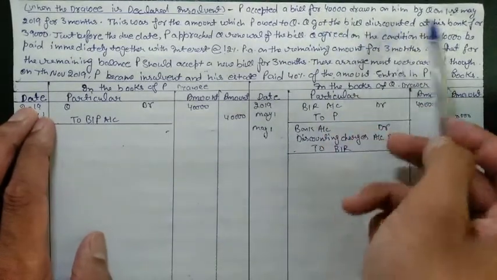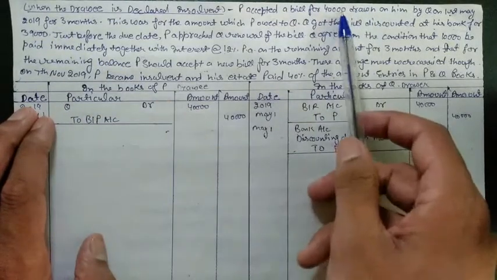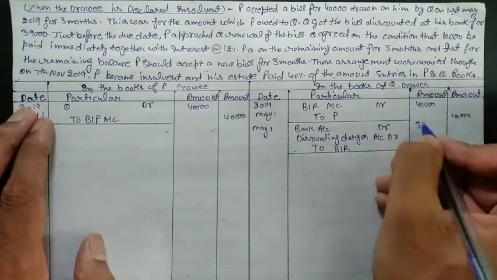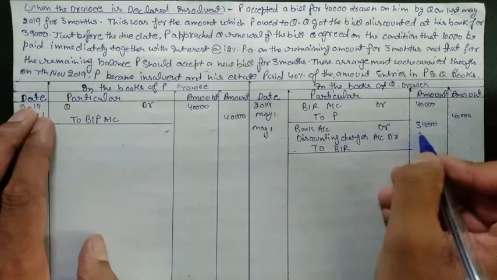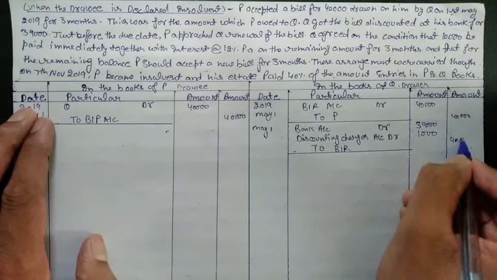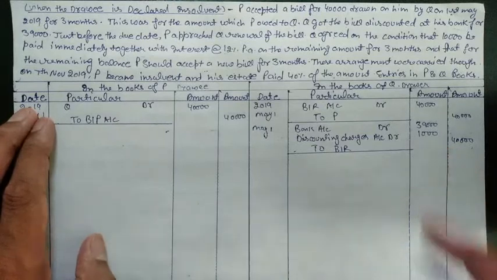Q got the bill discounted at his bank for 39,000, which means a bill of 40,000 is discounted from the bank at 39,000, which means he will receive only 39,000. The remaining 1,000 we will take as discounting charge, which means the bank charges on the discounting of the bill from Q, and Q receives the remaining amount.